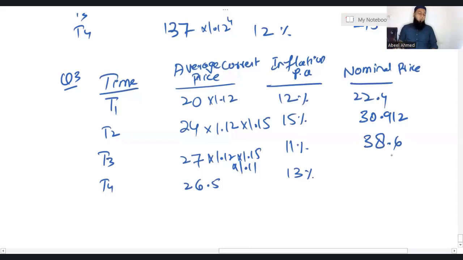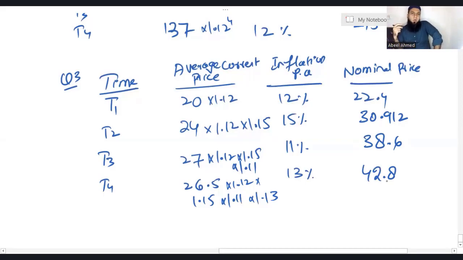Now I really want you to try to attempt T4. What will you do? 1.12 into 1.15 into 1.11 into 1.13. So 26.5 into 1.12 multiplied by 1.15 multiplied by 1.11 into 1.13. With a little bit of rounding off, I'm getting 42.8.